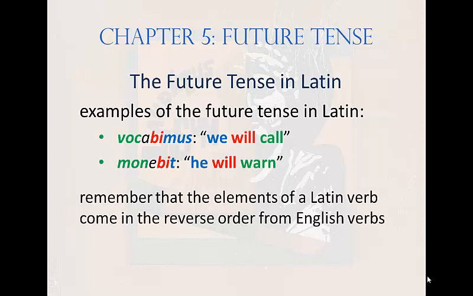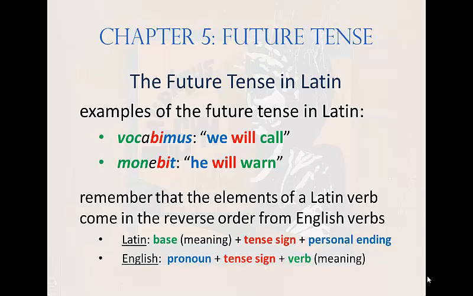Remember that the elements of a Latin verb come in the reverse order from English verbs. Latin starts with a base, which conveys the meaning, then the tense sign, then the personal ending. English starts with the pronoun, the equivalent of the personal ending in Latin, then the tense sign, then the verb base, which conveys the meaning.